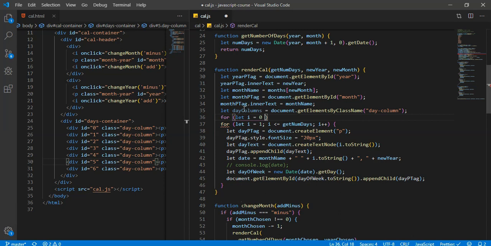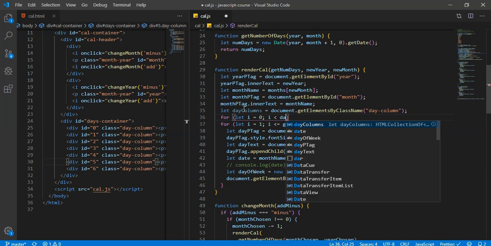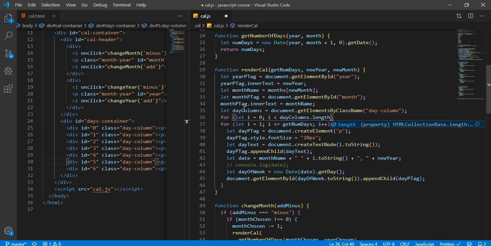So for let i equals 0, i is less than, well, I know it just needs to be less than 7. So as long as it's less than 7, because I know there's, so we could just do day columns.length, same thing. I don't know why I was trying to cheat there. That's how you know this video has gone on too long. I'm getting tired. i++, and you know what? We don't want 2 different i's. Let's say other index. Other index, just so we have no confusion and nothing bad going on there.